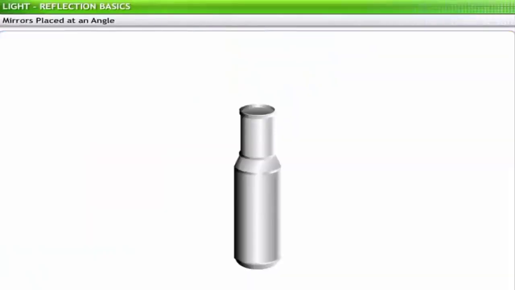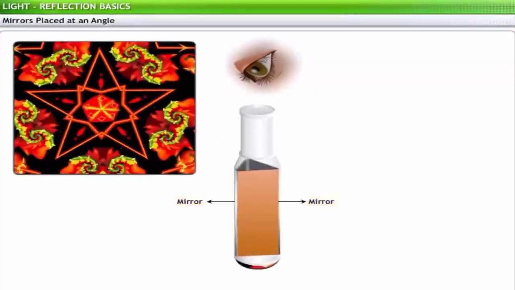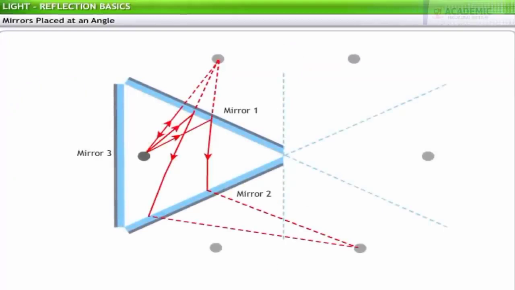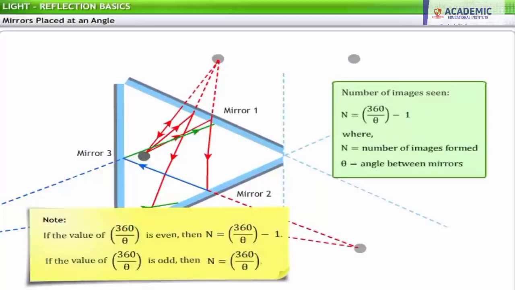Have you ever wondered about how images are formed in a kaleidoscope? A kaleidoscope uses 3 mirrors placed at an angle to produce multiple images. When mirrors are placed at an angle, the reflected ray from the first mirror is incident on the second mirror. The second mirror, in turn, reflects it back to mirror 3. Thus, multiple images of the object are formed. The number of images seen in such an arrangement can be calculated using the formula N is equal to 360 divided by theta minus 1.